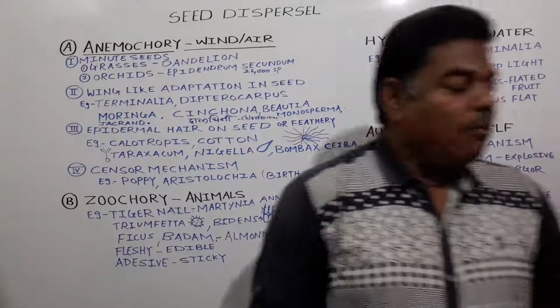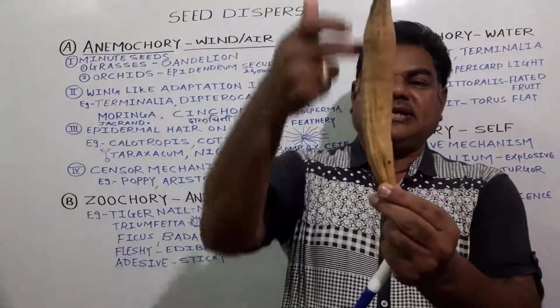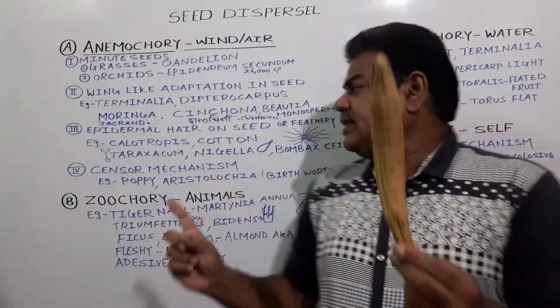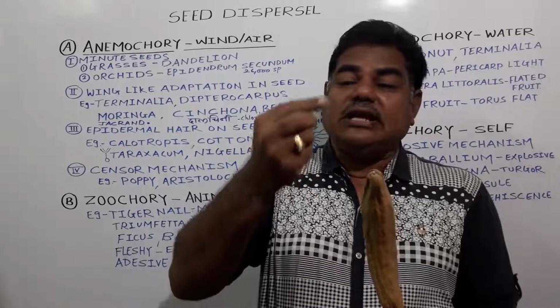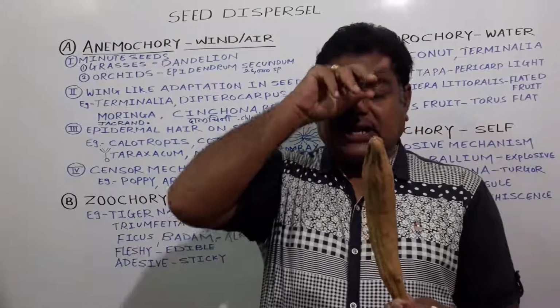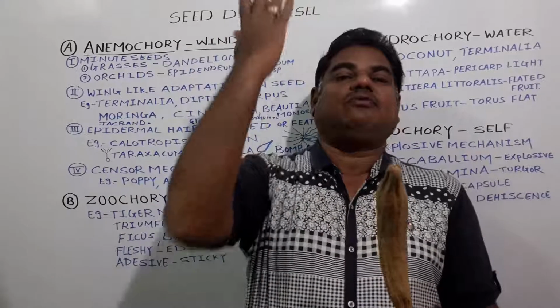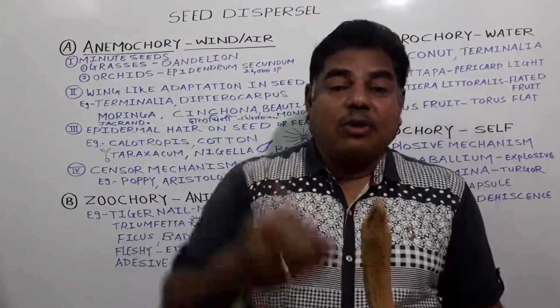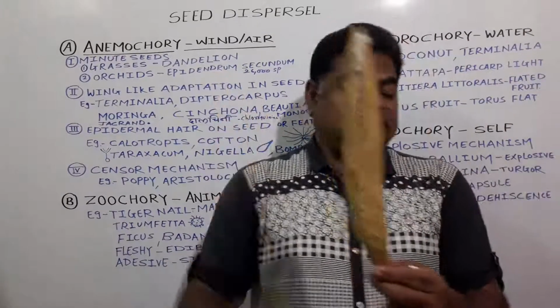Now in case of Bombax ceiba, see here, this one is the fruit of Bombax ceiba. This one is the pericarp, and inside the fruit, hair-like structures develop on the seed. The epidermal cells get modified into this hair-like structure, and these Bombax ceiba seeds also disperse from one place to another with the help of what? Wind.